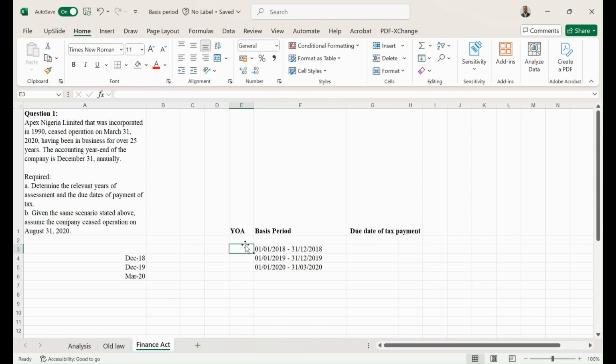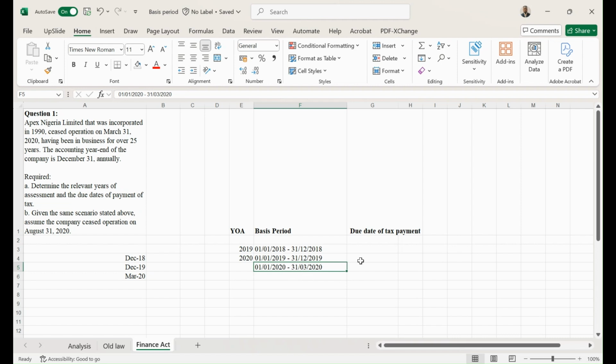So the year of assessment for this date is going to be 2019 year of assessment. The year of assessment for this is going to be 2020 year of assessment.